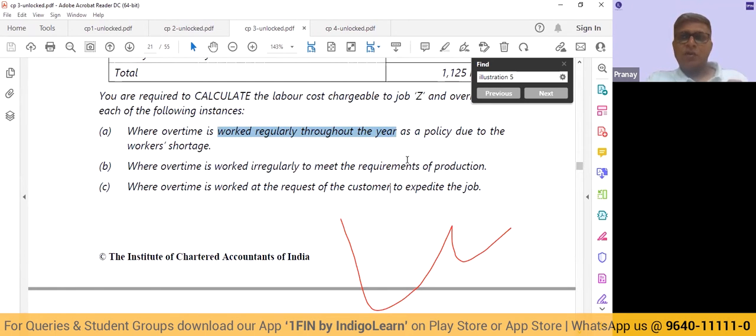So what we will do is we will calculate the total wage cost for the entire period divided by the total number of hours available, arrive at a revised rate. Now, this revised rate is actually the uniform rate that we should use for all the activities carried out. Why are we calculating this revised rate? We are calculating this revised rate because overtime is a normal feature and it is not abnormal.